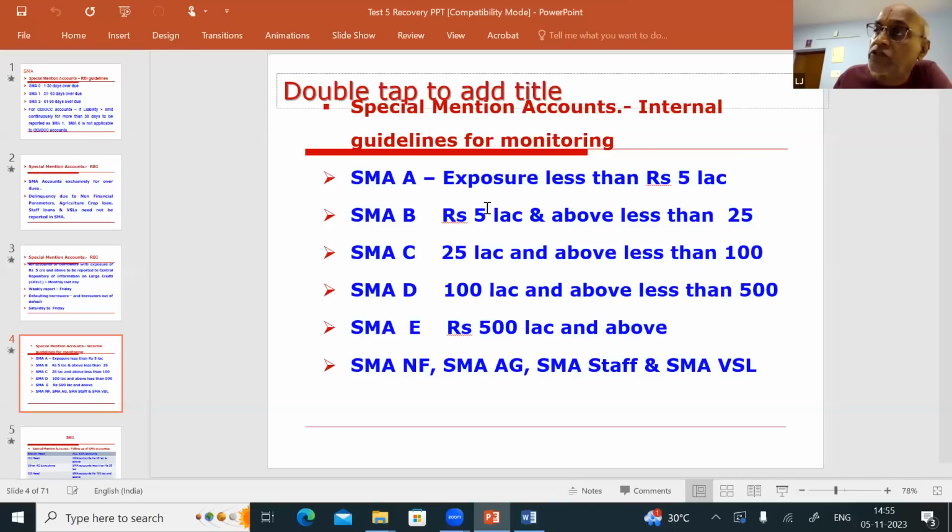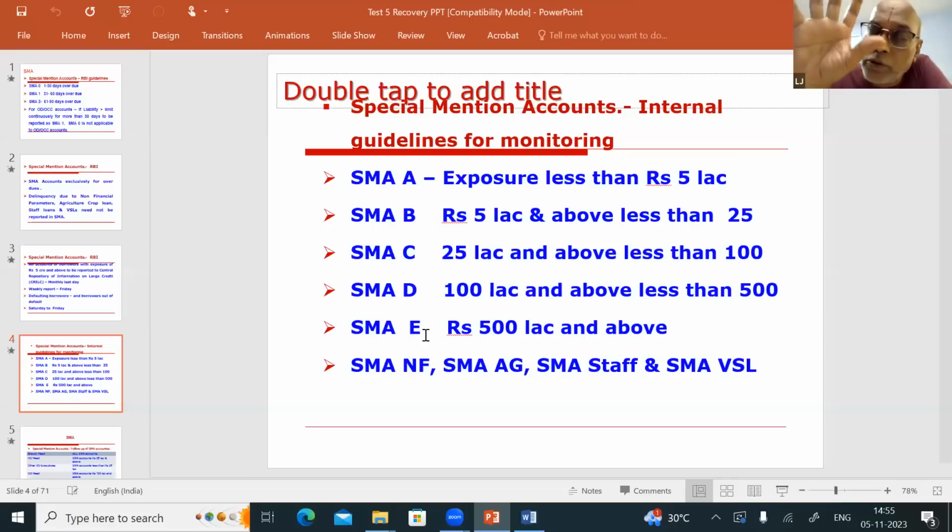If the exposure is 5 lakhs and above and less than 25 lakhs, and any account of the party appears in SMA 0, SMA 1 or SMA 2, it is called SMAB. If the exposure is 25 lakhs and above, less than 100 lakhs, it is called SMAC. If the exposure is 100 lakhs and above, less than 500 lakhs, it is called SMAD. If it is 500 lakhs and above, it is called SMAE.